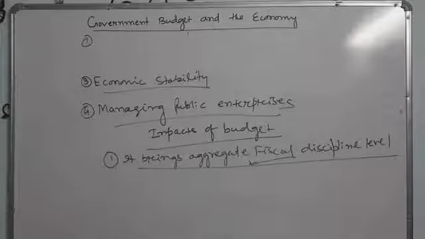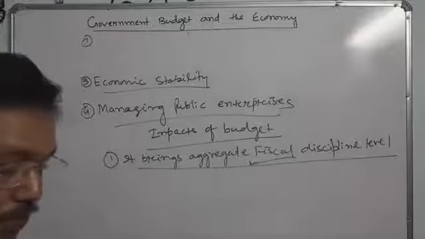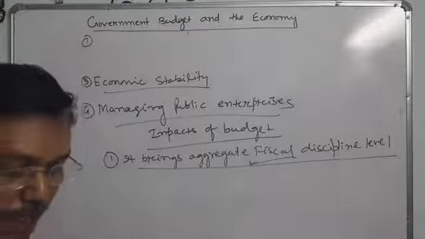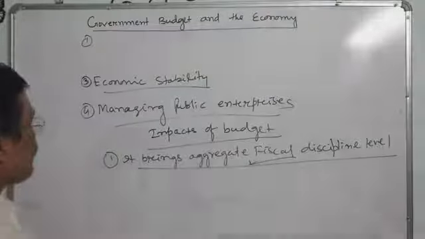So now we will go to the impact of the budgets. First impact is that it brings aggregate fiscal discipline level. Second is that it brings better allocation of resources.